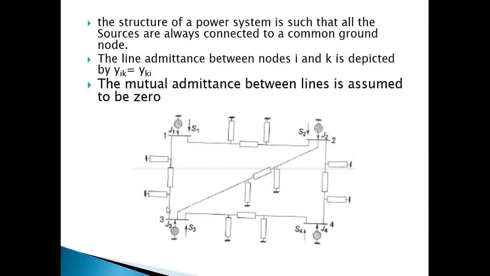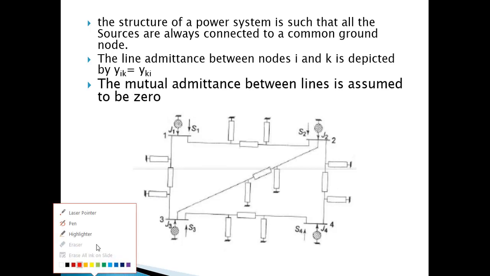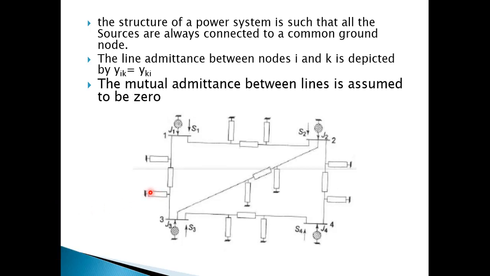The structure of the power system is such that all the sources are always connected to a common ground node. That means all the elements that are connected to this power system have a common ground. You see, all these elements, these are capacitance or admittance or the different reactances in the transmission line, all are grounded and these grounds are common.